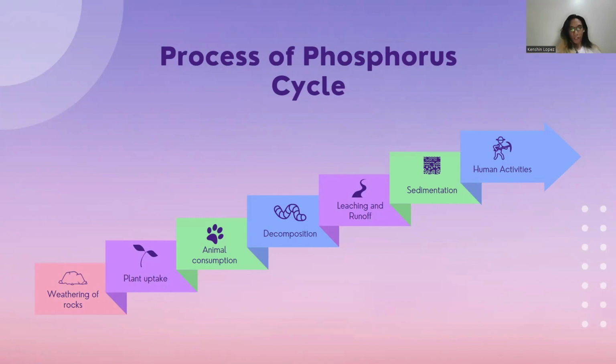Number 5. Leaching and runoff. Phosphorus can also be carried into rivers, lakes, and seas by leaching or runoff. Algae in aquatic habitats take up phosphorus, which is then transferred up the aquatic food chain to fish and other fish-like creatures. Number 6. Sedimentation. The phosphorus in aquatic settings eventually settles to the bottom and is buried, which restarts the cycle. Human activities like mining, sewage disposal, and agricultural practices can impact the phosphorus cycle.